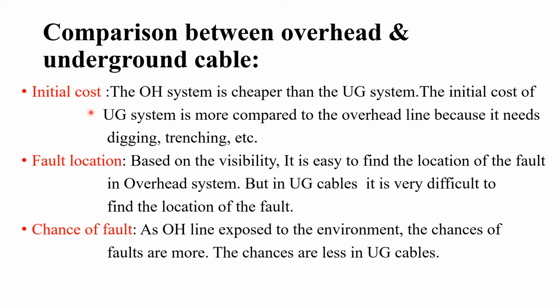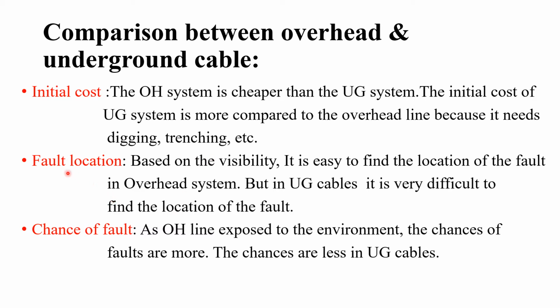The first one is initial cost. The initial cost of an overhead transmission system is cheaper when compared with underground cable systems, because the construction of UG systems includes work like digging, trenching, etc. So the initial cost of UG cable systems is higher when compared with overhead systems. For overhead transmission systems, there is no need for trenching or digging like activities.